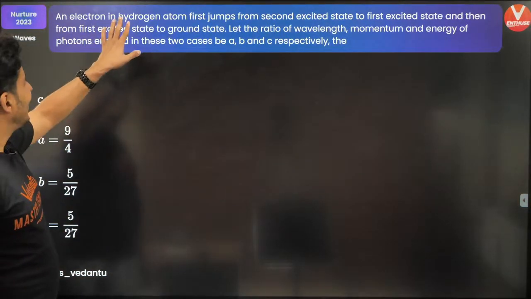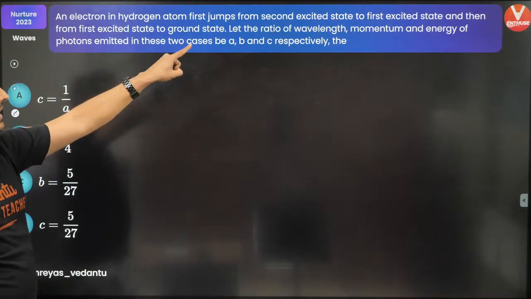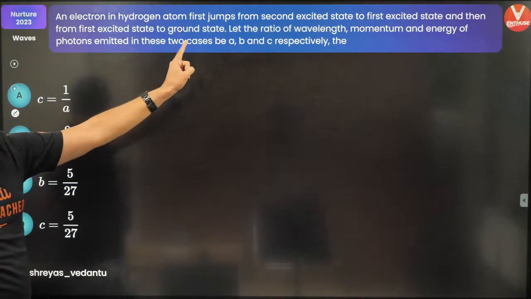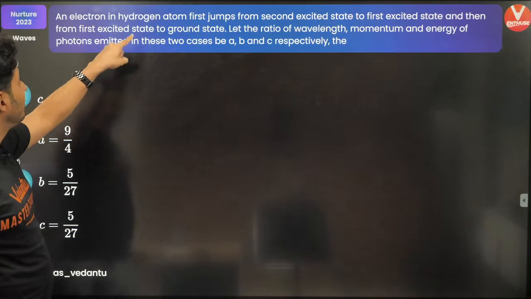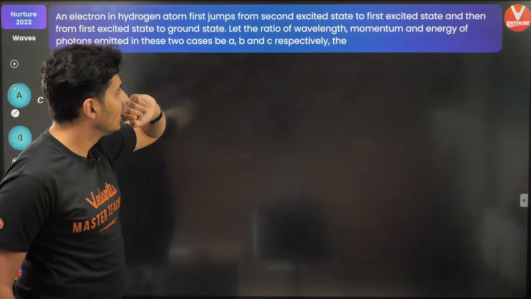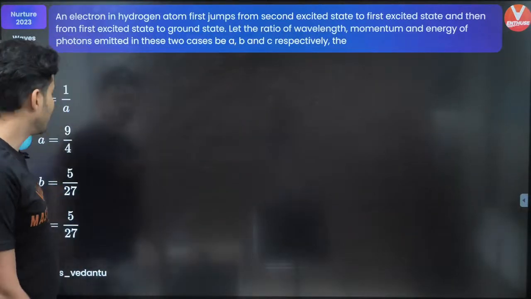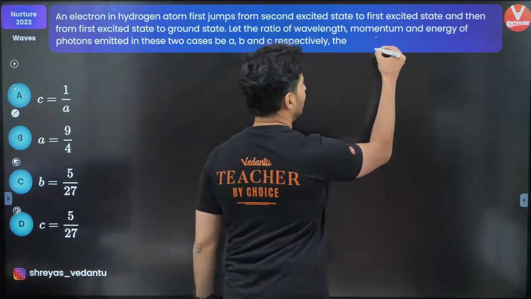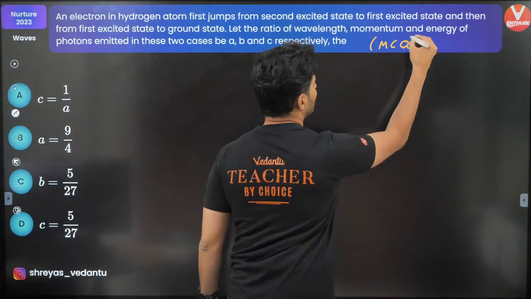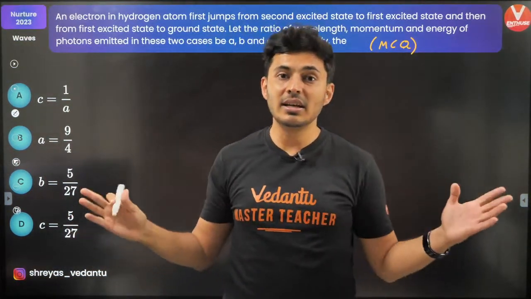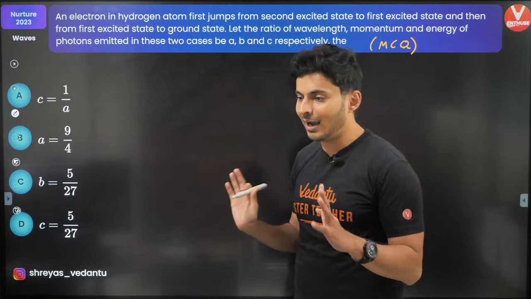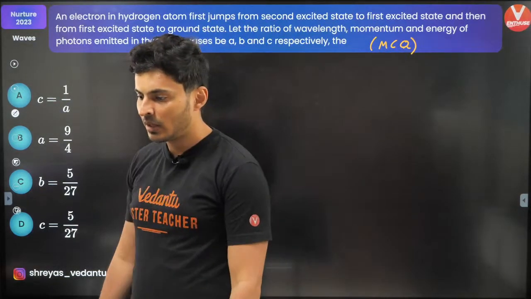Let's see. An electron in a hydrogen atom first jumps from the second excited state to the first excited state, and then from the first excited state to the ground state. The ratio of wavelength, momentum, and energy be A, B, C. What are these ratios? It's an MCQ question. Multiple options could be correct. A, B, C; B, C, D; A, B, D; A, B, C, D. I don't know. Let's find that out.